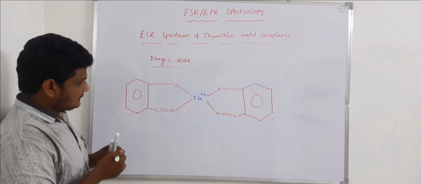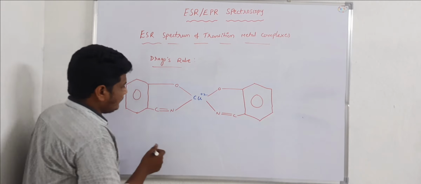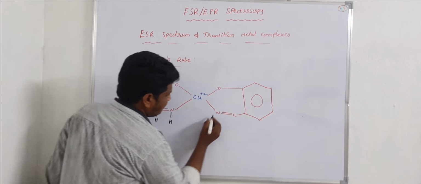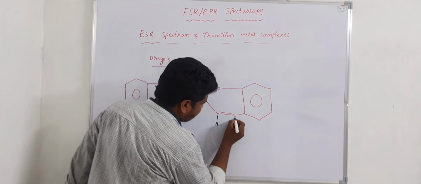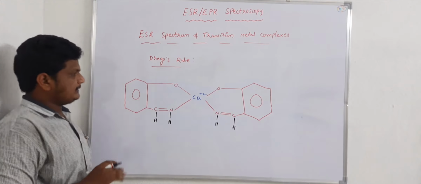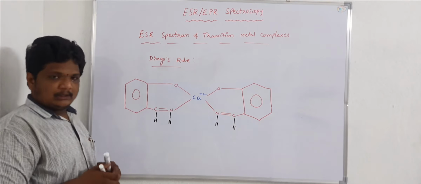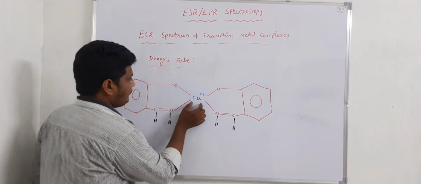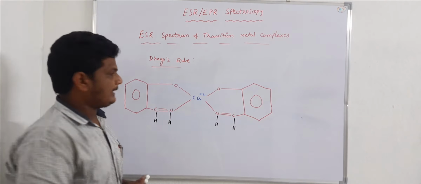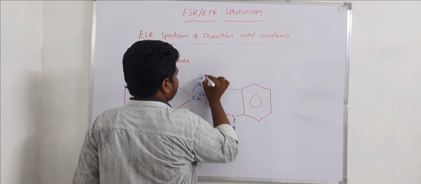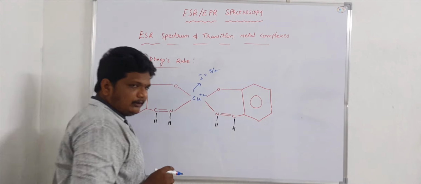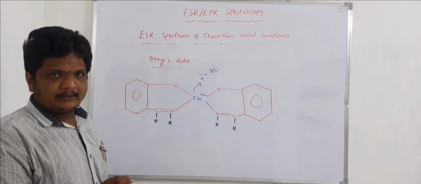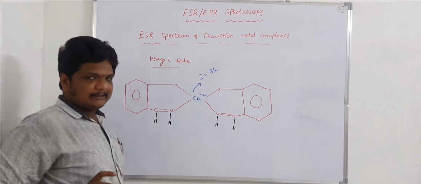Let us consider this complex. Here, this carbon is attached to the hydrogen, and this nitrogen can also attach to this hydrogen. This is the copper plus 2 complex. In this one, these two oxygens are ESR inactive. This copper nucleus is ESR active, with I equal to 3/2, because this copper plus 2 nucleus contains nuclear spin. That's why it is ESR active.